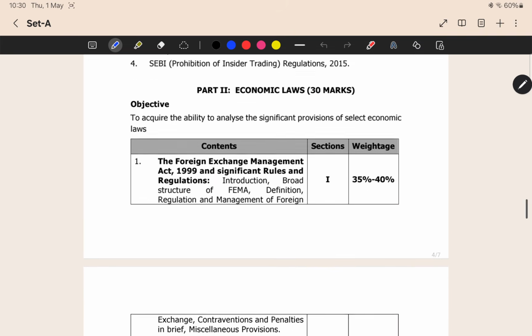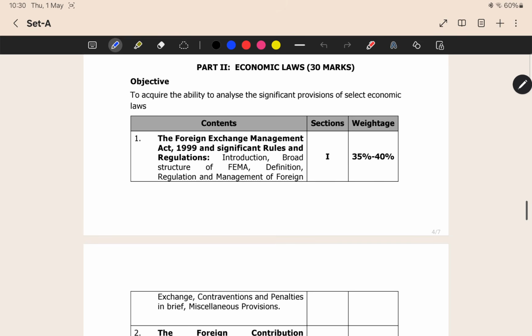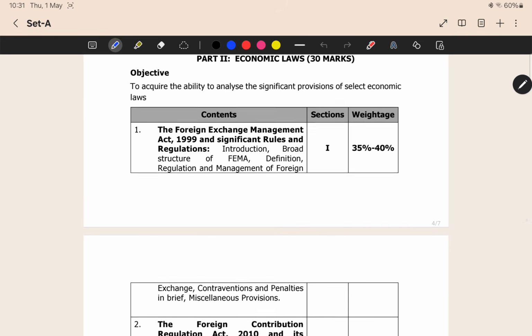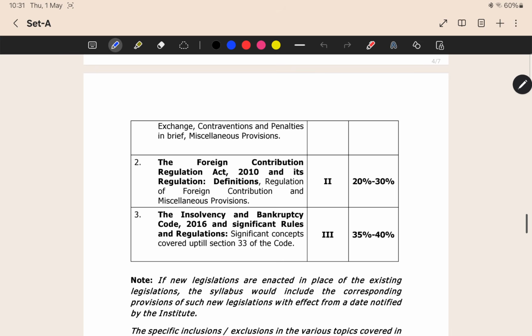And here in the economic laws, what are all the chapters we have? First thing is FEMA. FEMA, as we have already studied in Inter, but it is much more in-depth here. So that is the only thing about FEMA. Next thing is Foreign Contribution Regulation Act. This is also an easy chapter only, you can easily study it. I will also tell the teachers which you have to refer for studying these subjects and topics.